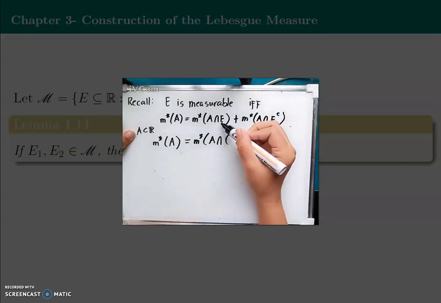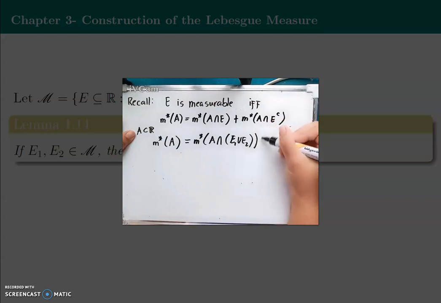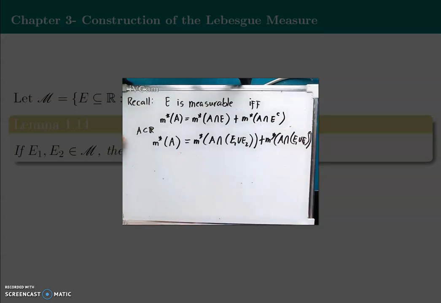So instead of writing E, we have here E1 union E2, then plus the outer measure of A intersection with the complement of the union of E1 and E2. So we want to show this one to prove lemma 1.14.